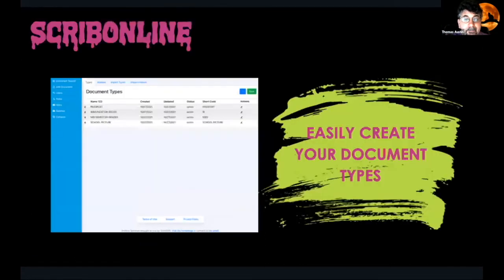Next screenshot, please. The other piece is you'll be able to easily create your document type. So we'll be moving away from what is currently a document class structure into a more doc type structure. A document class structure has this parent and child relationship, and what we're moving to is more of a document type structure, where it's more of tagging a type of document on it as opposed to structuring and tying it to other types of documents. This structure will give you a lot more flexibility in being able to handle different types of documents.